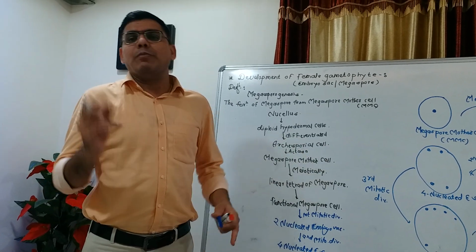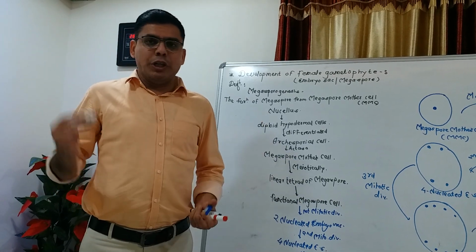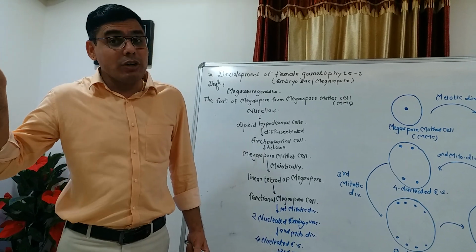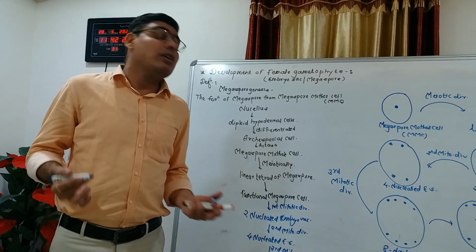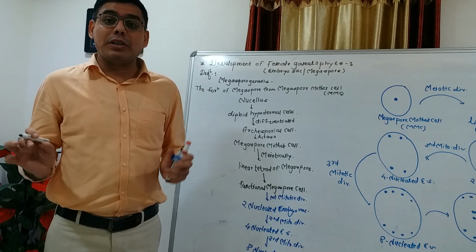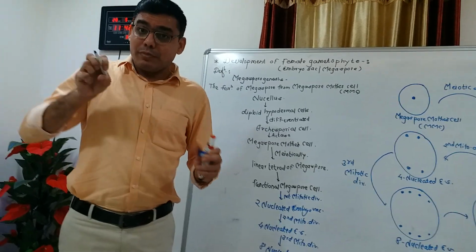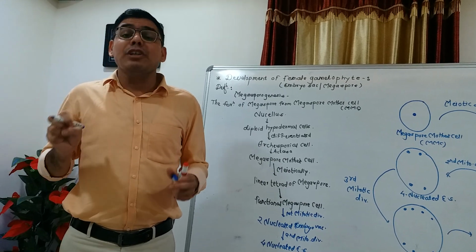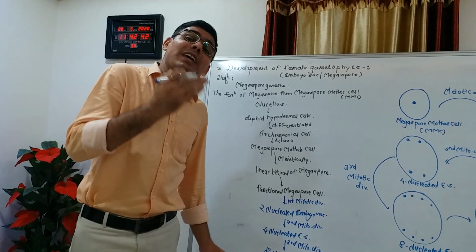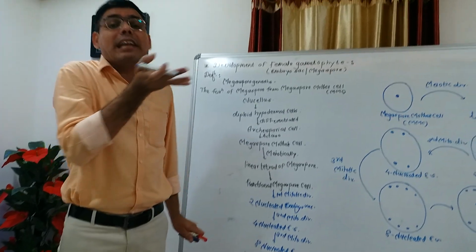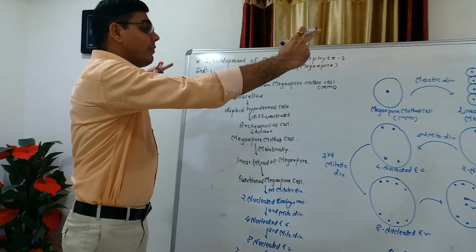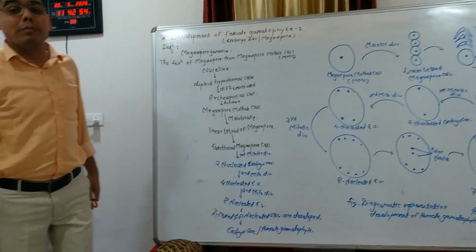In the egg apparatus the central large cell is called the egg cell. It fuses with the male gamete, forms a diploid zygote, and the zygote develops into the embryo. The lateral 2 cells are called synergid cells. The synergid cells have the filiform apparatus, and this attracts the pollen tube towards it. The pollen tube enters the nucellus as well as the embryo sac, breaks its wall and releases the 2 male gametes for double fertilization. So this is the whole information about the development of the female gametophyte.